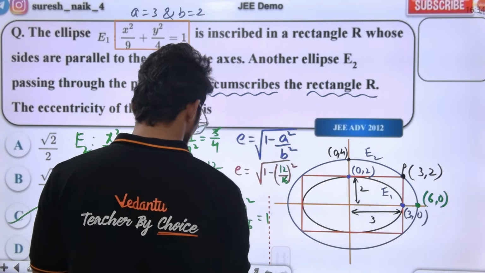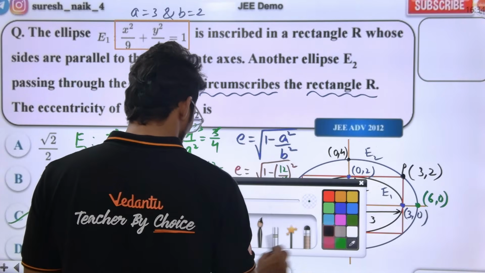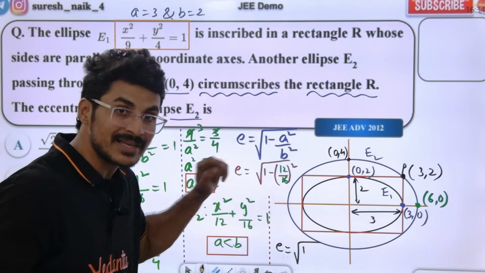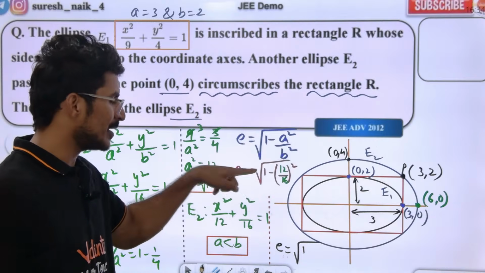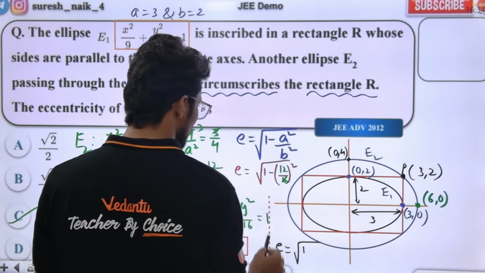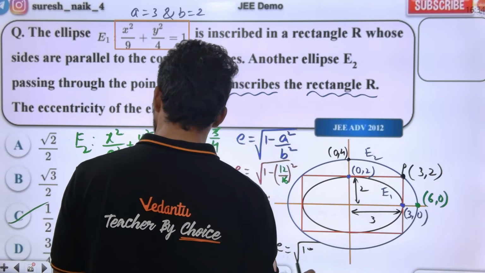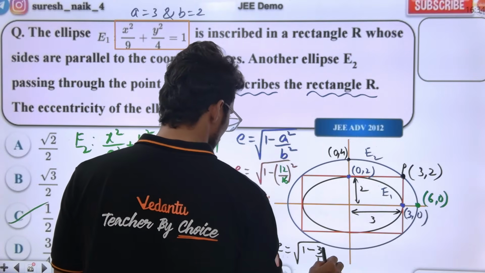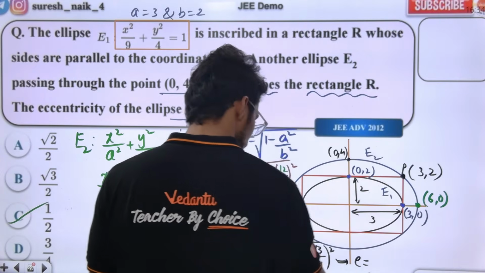Tell me, the answer has come. What is the E value? Eccentricity is going to be what? 1 minus 2 by 3 whole square. Sorry, 3 by 4 whole square. 4 threes, 4 fours. Or else you can do it like this: 16 minus this, that is also correct. 1 minus 3 by 4 whole square. What do we get when we simplify this?